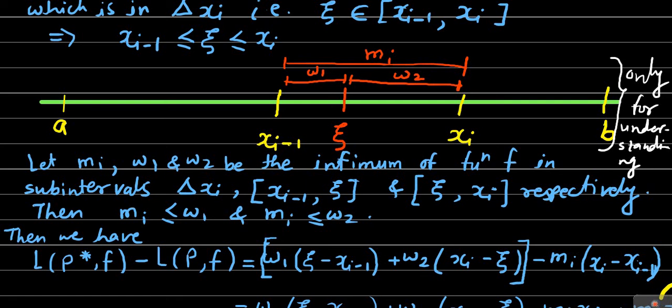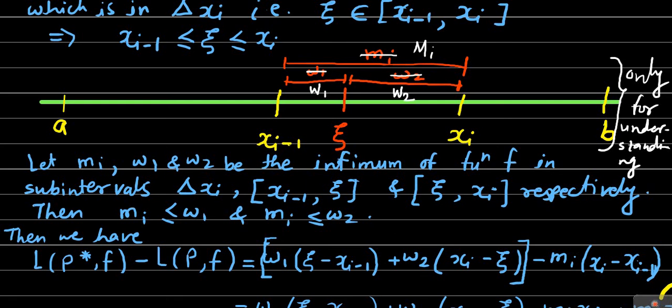So what are the changes in that part? I am mentioning them here. In place of mi you have to consider the capital Mi. That is one change. In place of small w1 you can use the capital W1, and in place of small w2 you can use the capital W2.